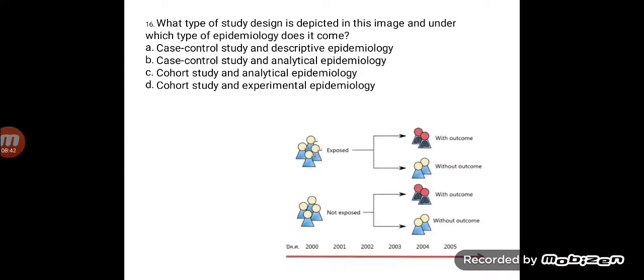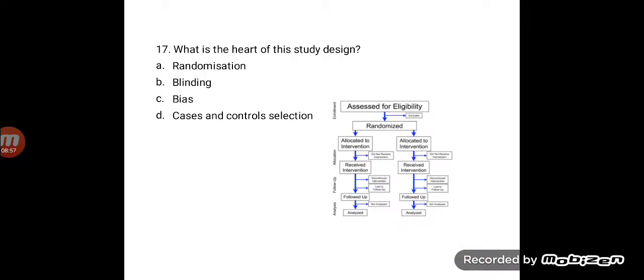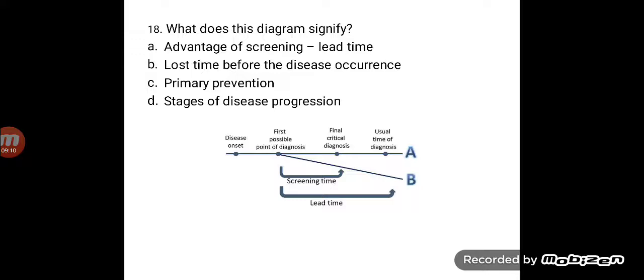Now, what type of study design is depicted in this image, and under which type of epidemiology does it come? Now, what we can see is there is a population, it is going ahead in time. First, people are exposed, and then people with outcome and without outcome are developed. So, this is basically the cohort study, and it comes under analytical epidemiology. What is the heart of this type of study design? When you look at the diagram, you know that it is a randomized control trial, and the heart of RCT is nothing but randomization.